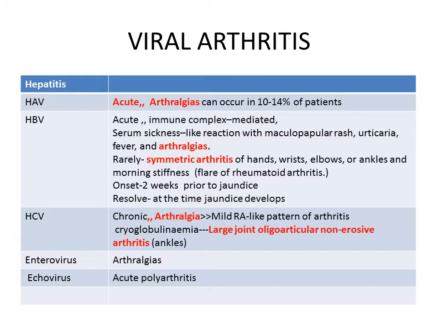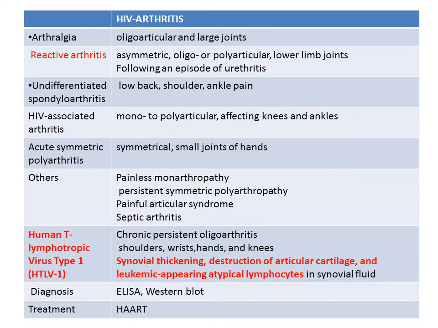Coming to the hepatitis C virus, it is a chronic infection causing most commonly arthralgias rather than arthritis. Even if arthritis, it will be a mild rheumatoid arthritis pattern, and we have to look for cryoglobulinemia. HCV with cryoglobulinemia, the pattern will be large joint involvement, especially the ankle joints, oligoarticular, non-erosive arthritis. Enteroviruses are also known to cause arthralgias, whereas echoviruses cause acute polyarthritis.